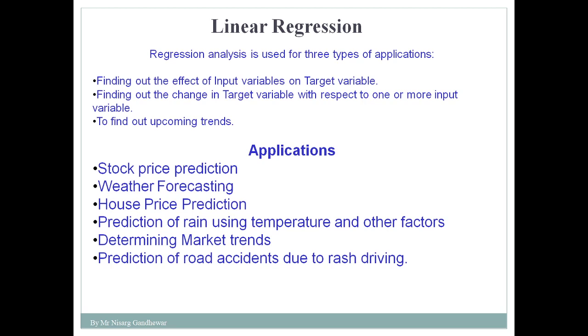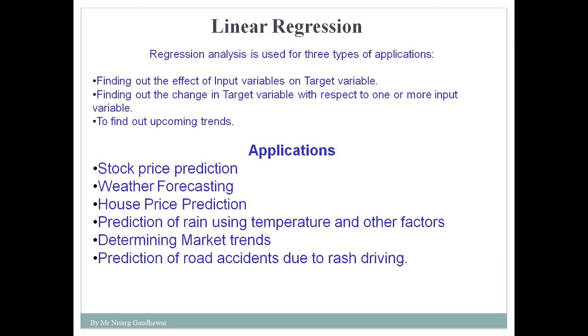Again, the second scenario is to find out the change in the target variable with respect to one or more input variables. Because in linear regression there are two major types. One is simple linear regression, where we have only one dependent variable and only one independent variable. But in multiple linear regression, we have a single dependent variable but multiple, more than two, independent variables. That's why we are discussing this.